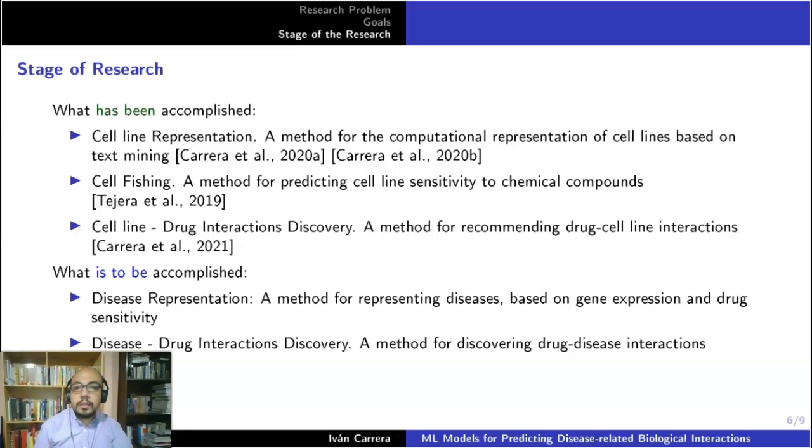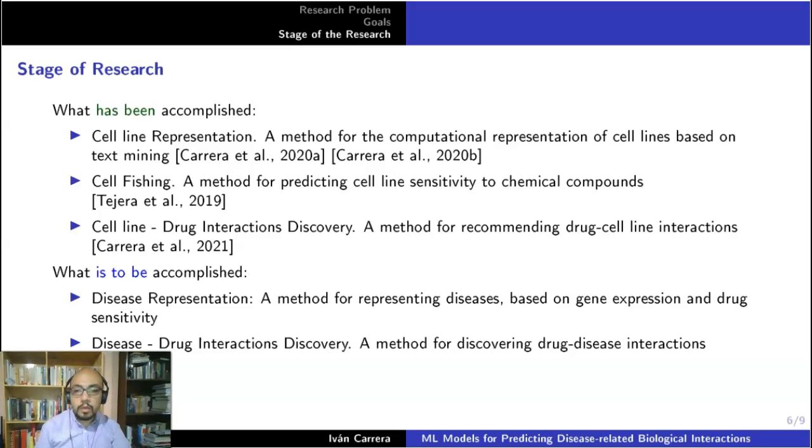And last, the cell line drug interaction discovery, which is a work presented here at Health Informatics, is a method for recommending drug-cell line interactions, and this is based on a recommender system. This recommender system compares pharmacological affinity profiles of cellular lines and calculates a probability of affinity with unknown or unreported compound interactions.